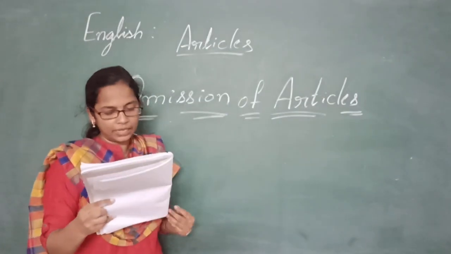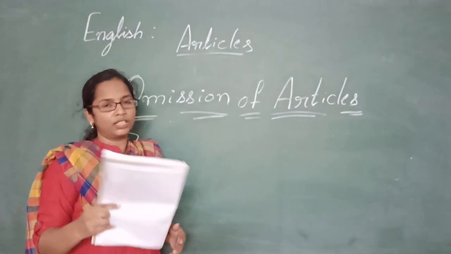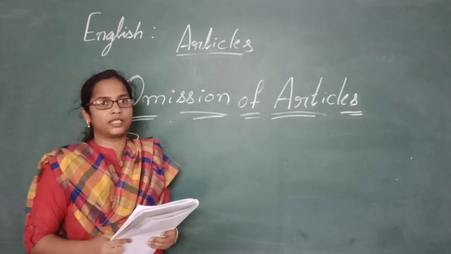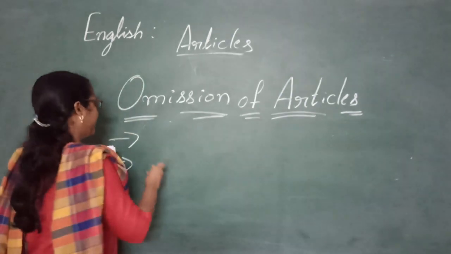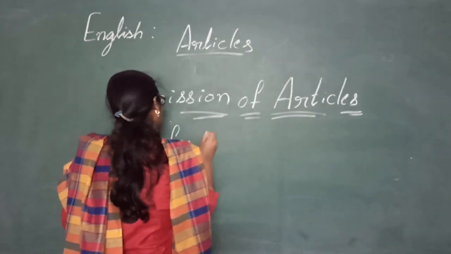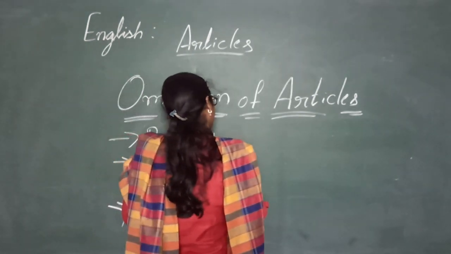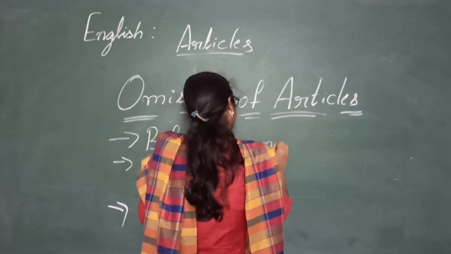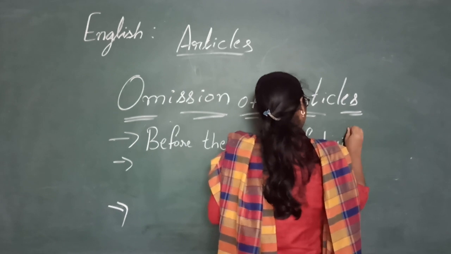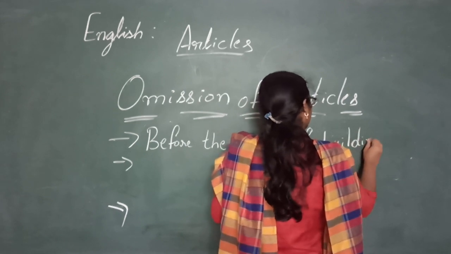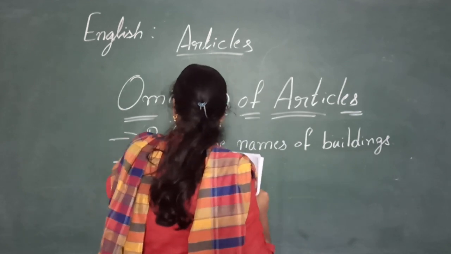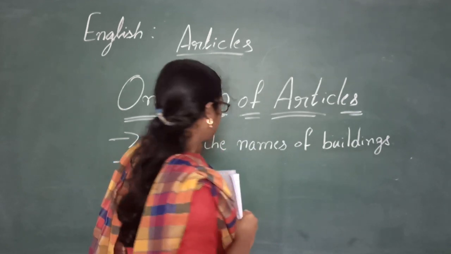So no article is placed before the names of buildings when they are used for their primary purpose. Some examples of the names of buildings are school, hospital.